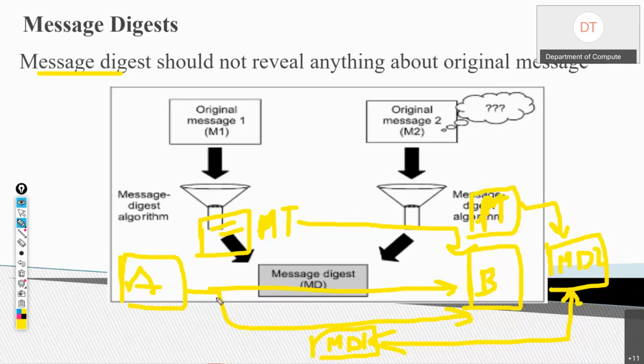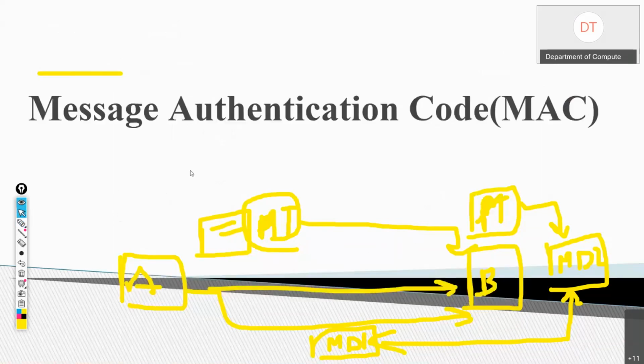But suppose A is sending the message digest to B, and somebody is able to get this message digest. Then from this message digest, no one should be able to know what the original message was. They should not be able to decrypt or somehow get the original message. That is the requirement of message digest. There is an algorithm, the MD5 algorithm, which is used for message digest, and we'll be discussing that after we discuss this.